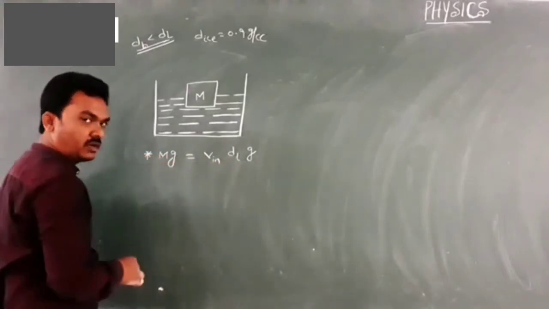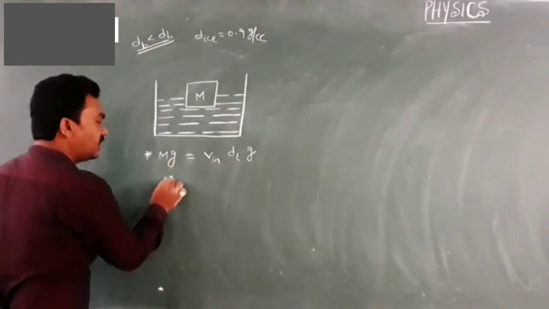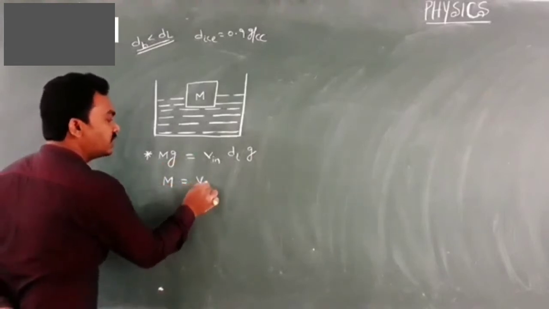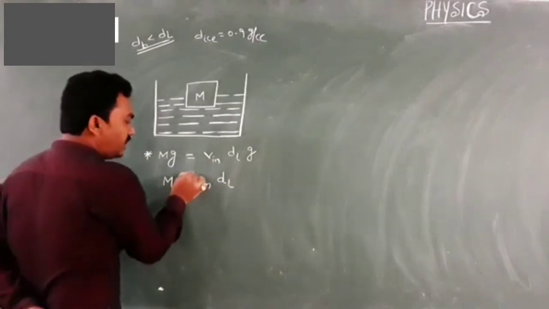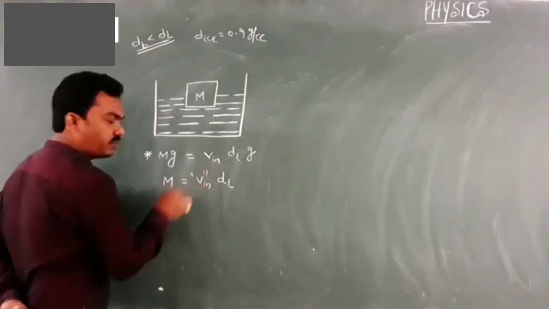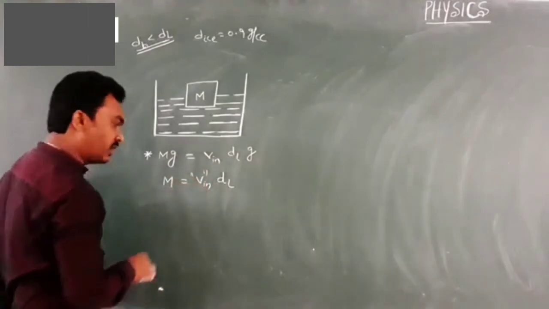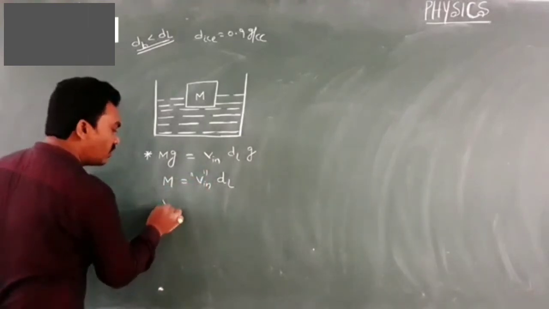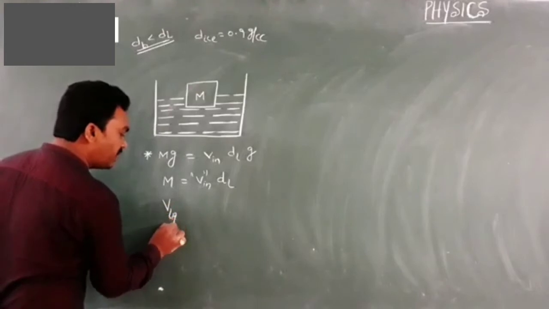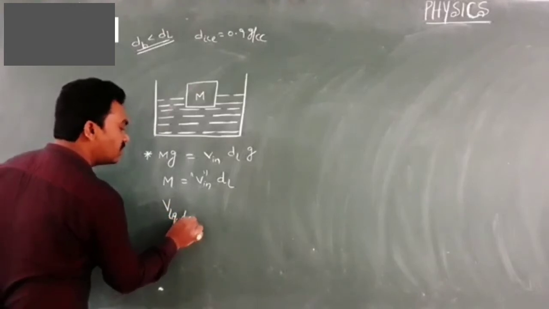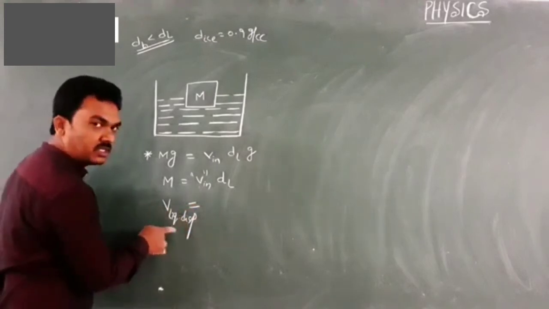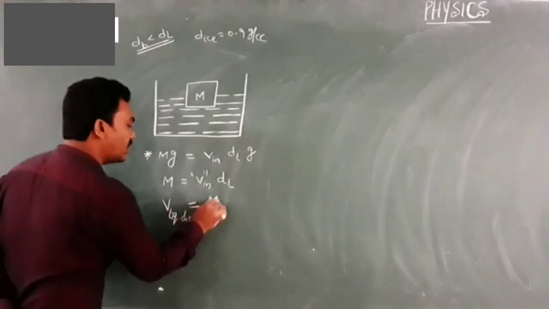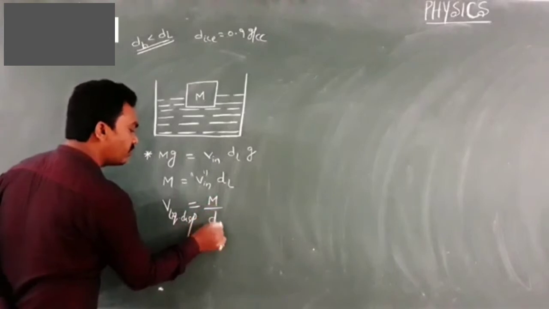On cancelling g, m equal to Vin into dl. Of course, Vin stands for volume of the body present inside the liquid. So I can write this as volume of the liquid displaced, because the volume of liquid displaced is equal to volume of the body present inside the liquid, which is m by dl.